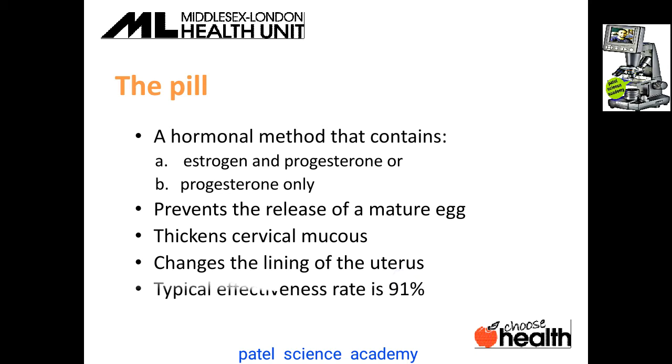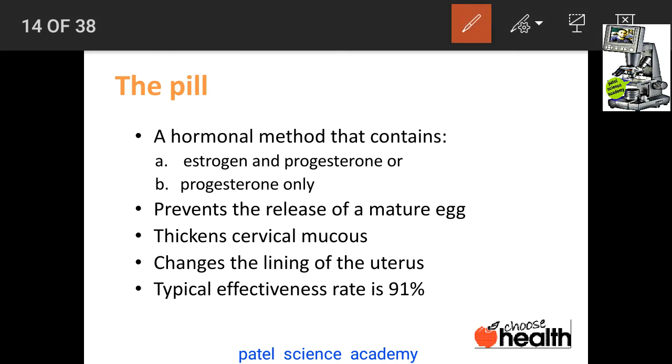So these pills can be used to prevent pregnancy, because they are responsible for preventing the release of the matured egg. If the egg is not matured, there will be no fertilization, and the process of pregnancy will be stopped. They also thicken the cervical mucus so that pregnancy is prevented.